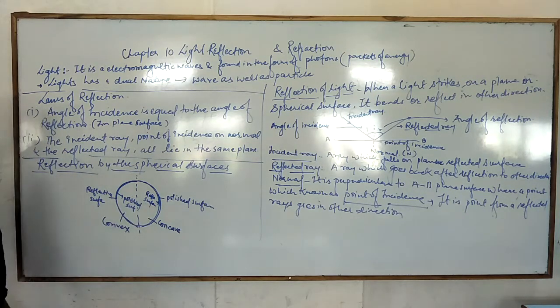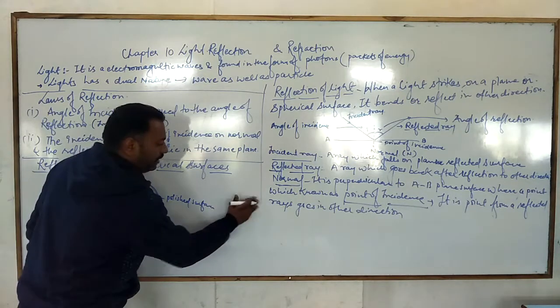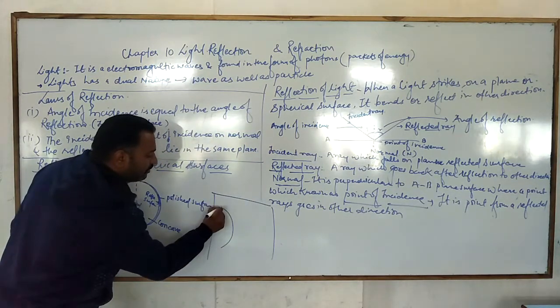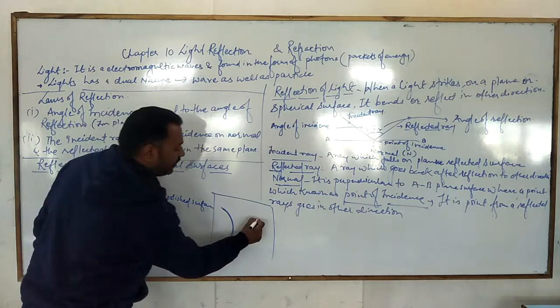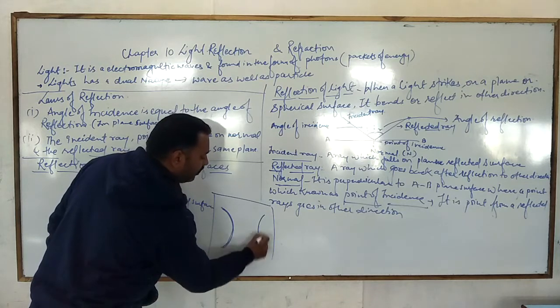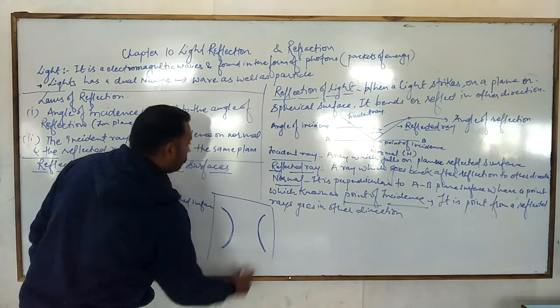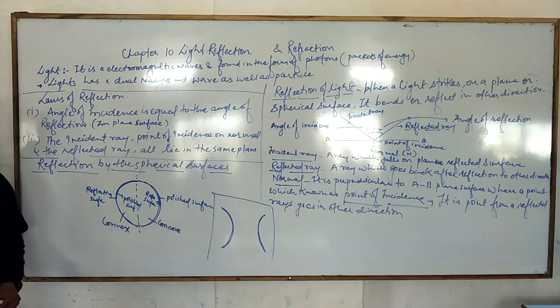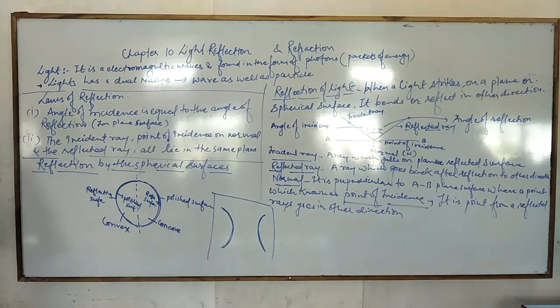So I hope you are understanding what I am telling, that it simply means that if the surfaces look like that, okay, so this is showing the concave surface, and this is showing the convex surface. So I hope you have already written all these things. If anyone needs some time, then I'll give it.